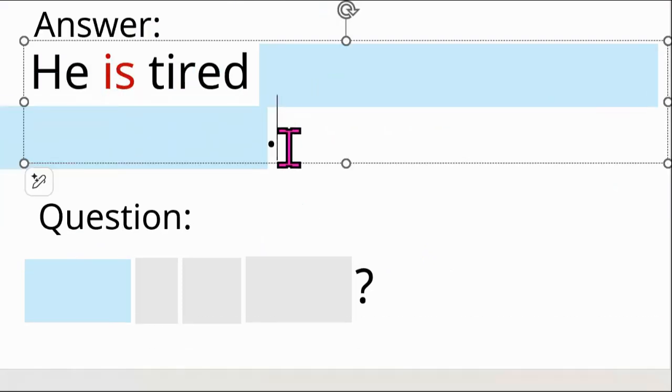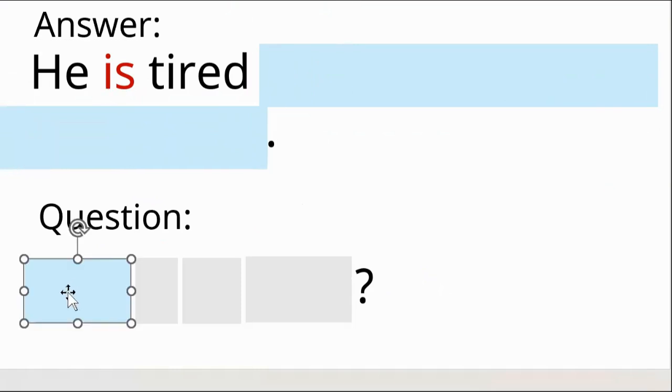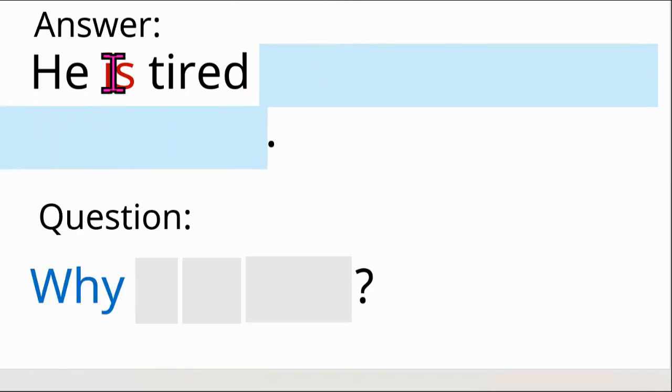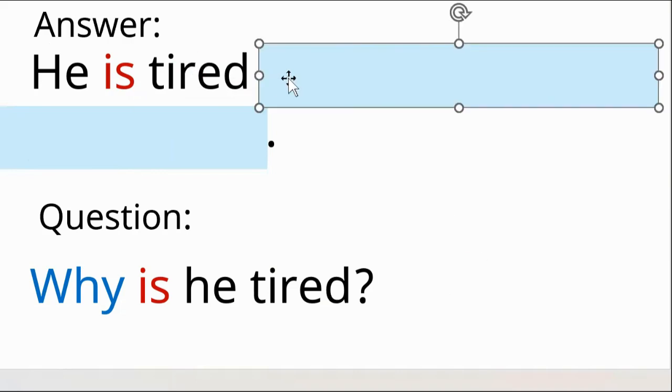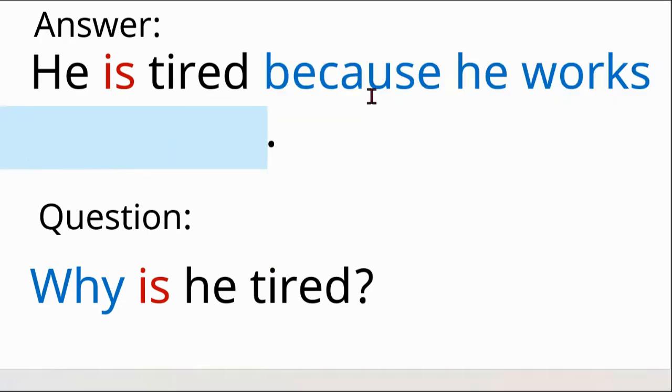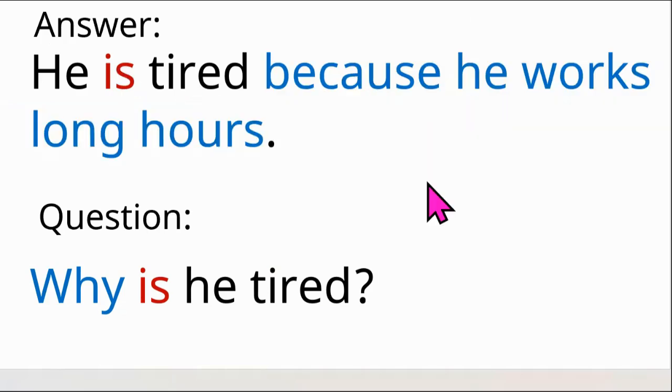So when we're asking about a reason, the question word is why. Here we change the order. Why is he tired? Why is he tired? The answer is he is tired because he works long hours.